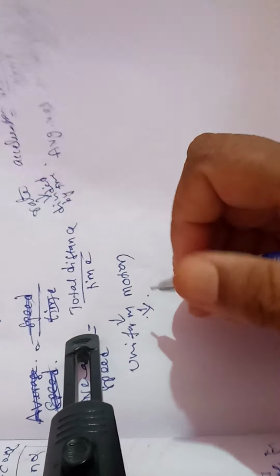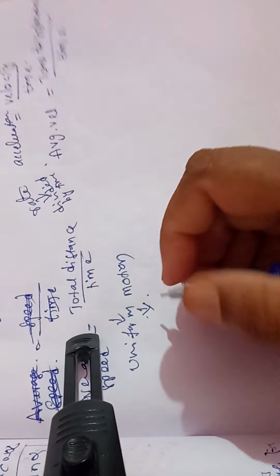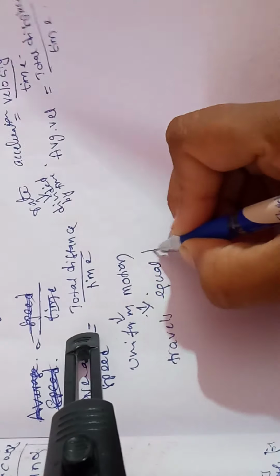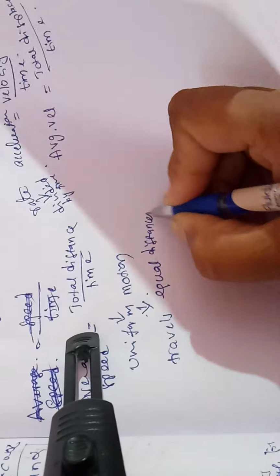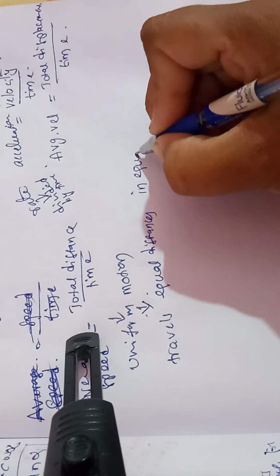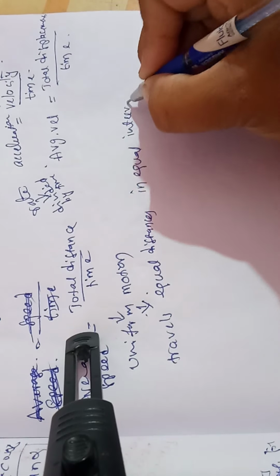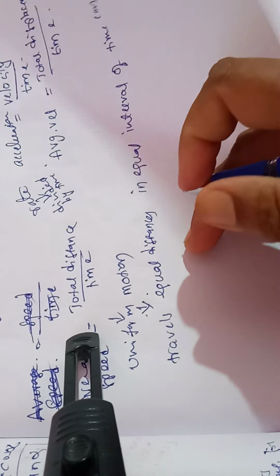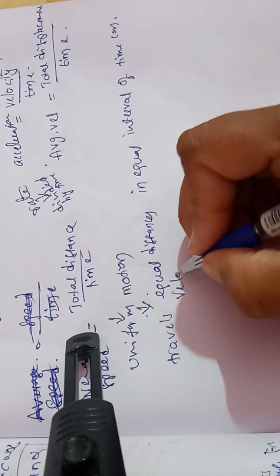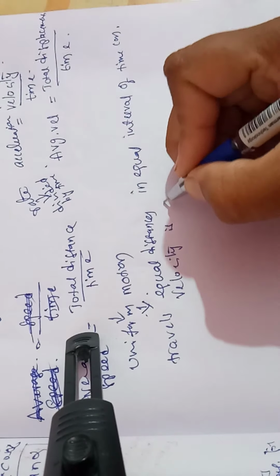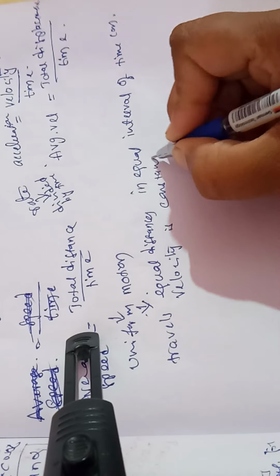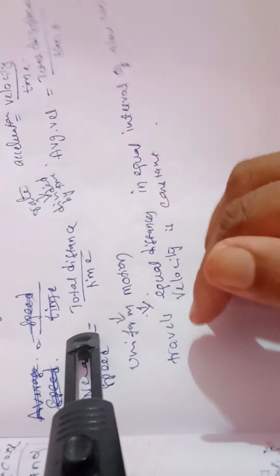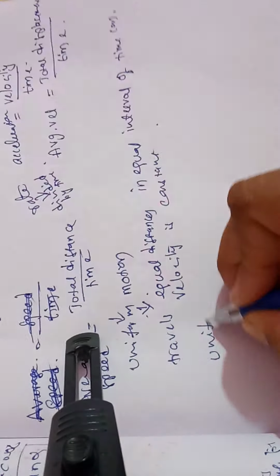A body is said to have uniform motion if it travels equal distances in equal intervals of time, or simply we can say that velocity is constant.